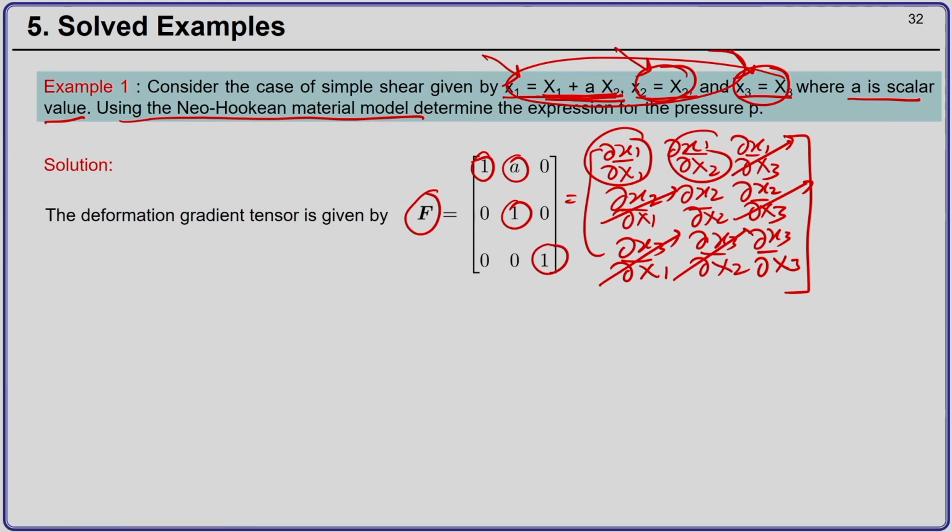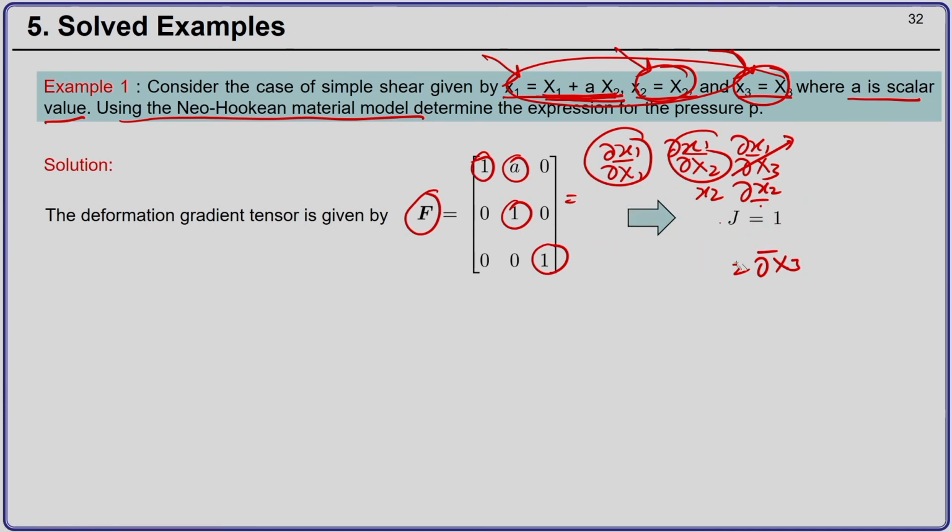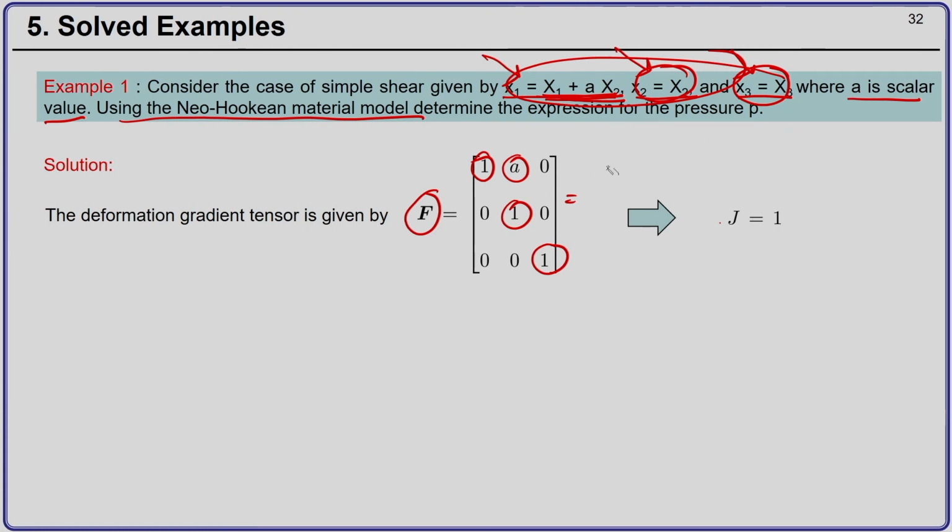Once you have the deformation gradient tensor, you can compute the Jacobian. If you take the determinant of F, you see that the Jacobian is equal to 1, which means a simple shear is an isochoric deformation.